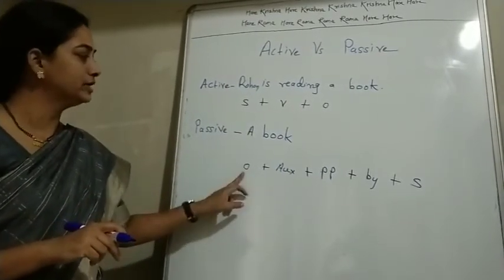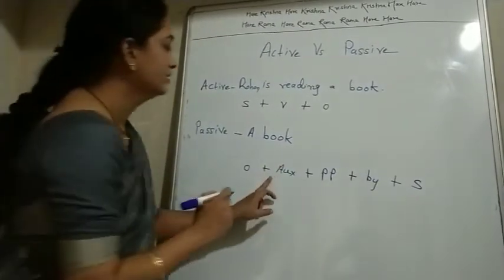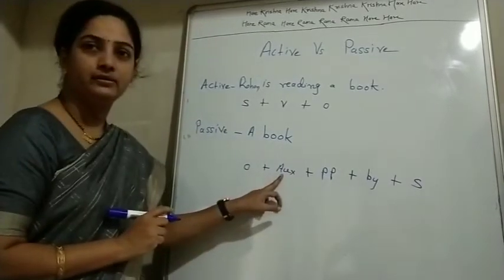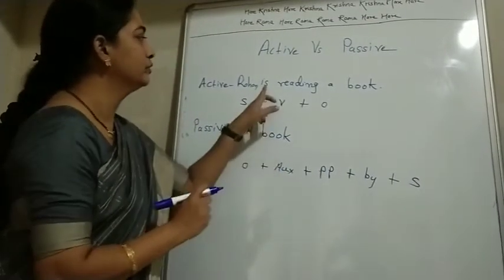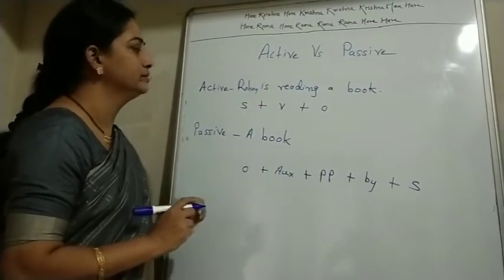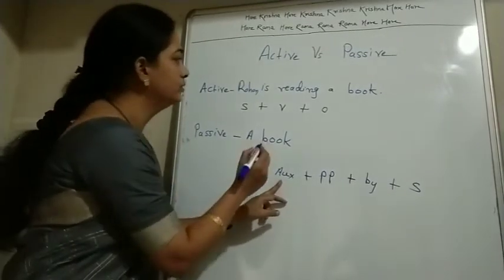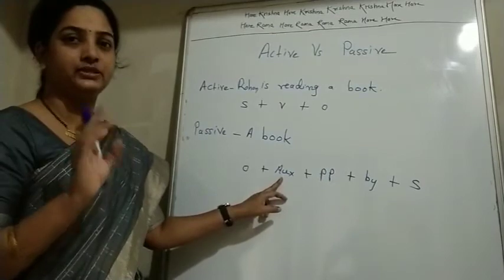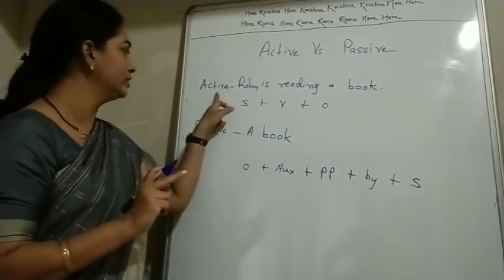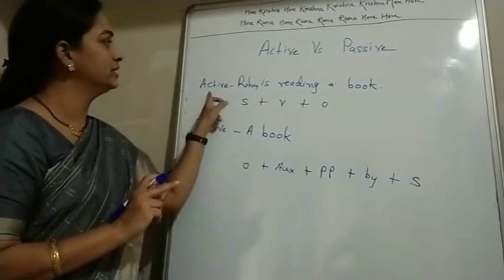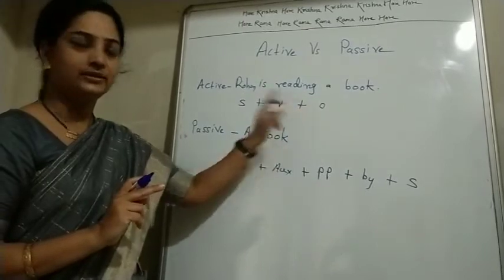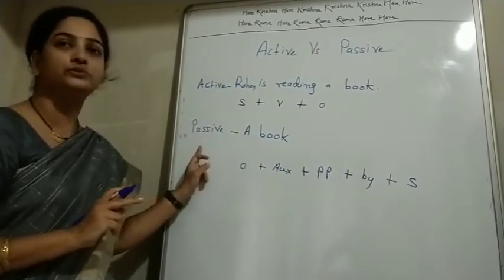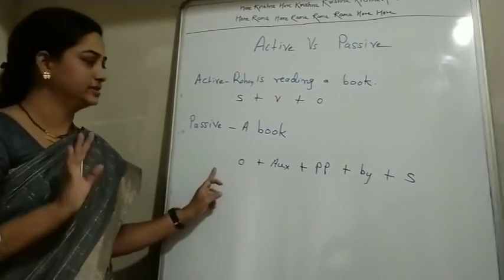So here object is a book. Next to it we have to add auxiliary. So we have to go here, is reading. So we should not change the tense here. So same tense should be here in active voice and passive voice. So here is present continuous tense, and same tense we have to use here, present continuous tense.